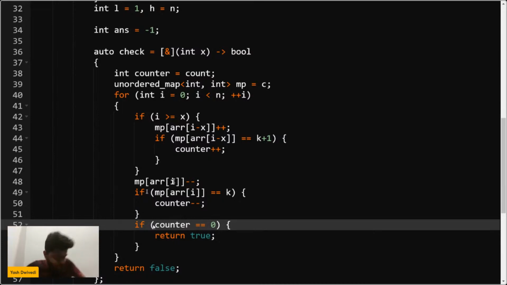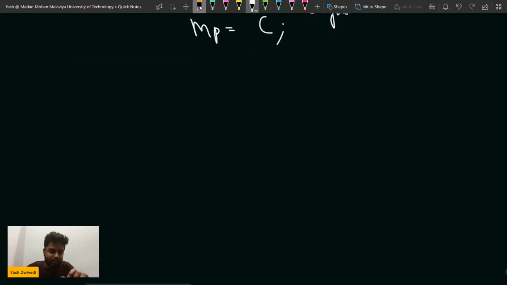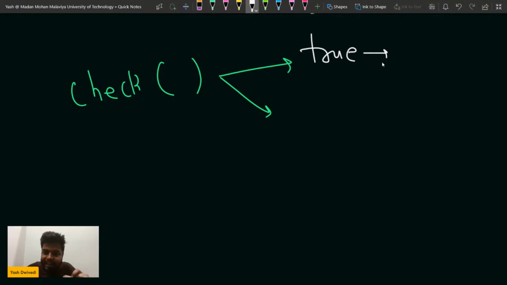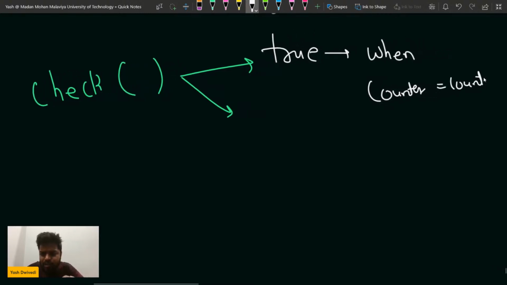So now we are writing the check function. What is the target of the check function? When will the check function return true or false? The check function is going to return true when the counter is equal to what? Counter is nothing but the original count, but I don't want to change the original count again and again, because I'll be calling the check function again and again. So I'm using a counter variable to store a copy of that. Whatever changes I make, I will do on it.